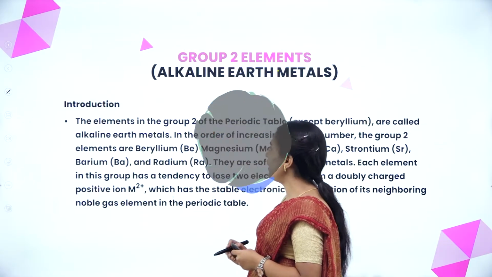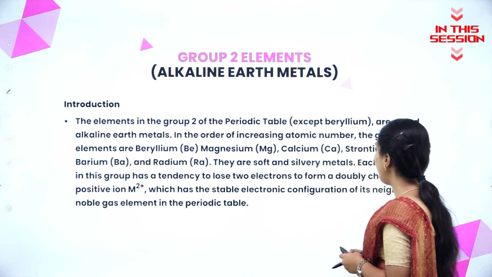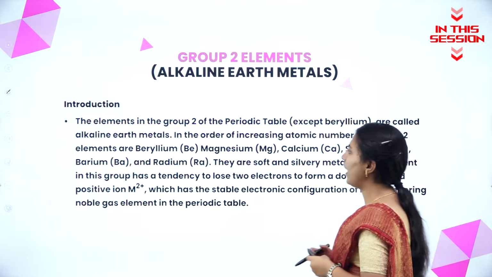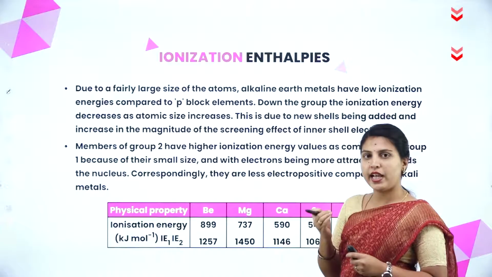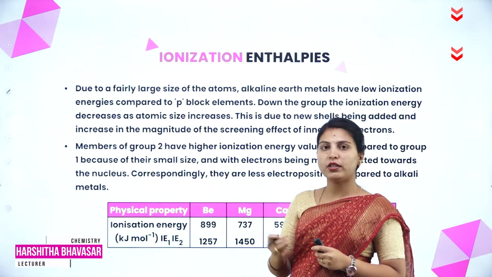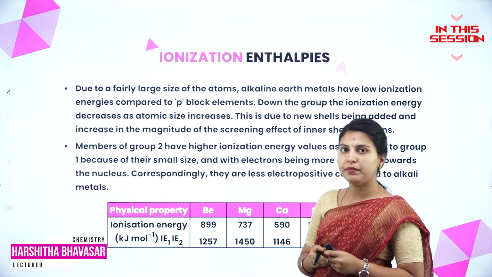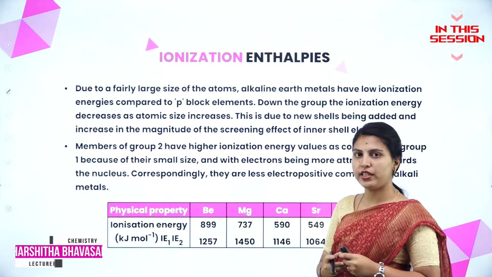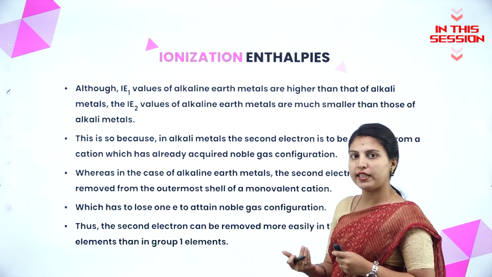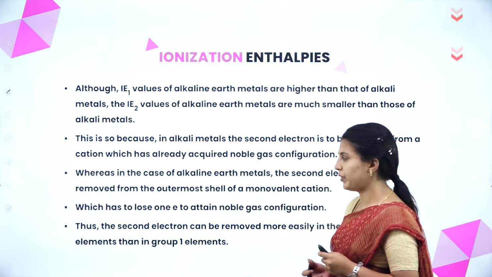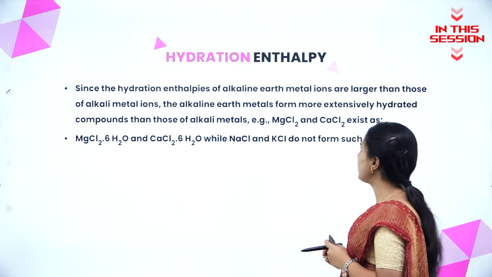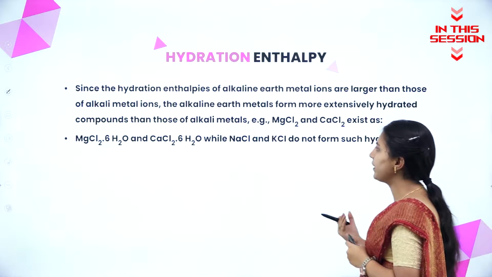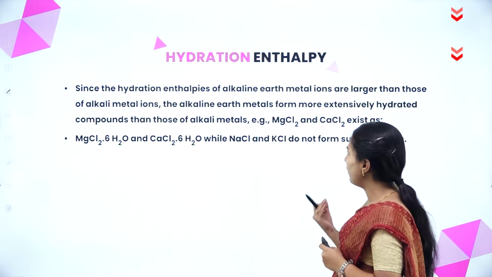The elements in the group 2 of the periodic table except beryllium are called alkaline earth metals. The energy to remove the outermost electron from an atom is called as ionization enthalpy. After removing the second electron, it will reach noble gas configuration. The alkaline earth metals form more extensively hydrated compounds than those of alkali metals.